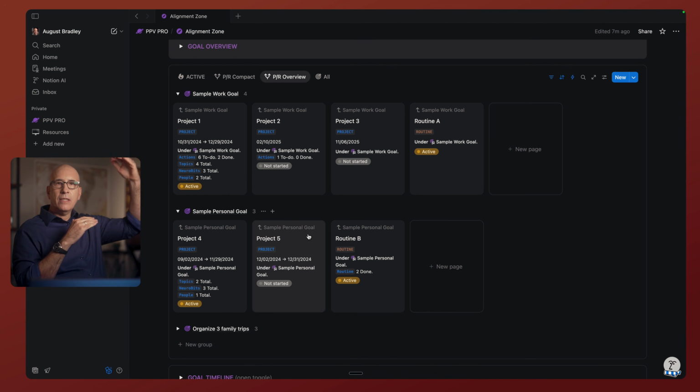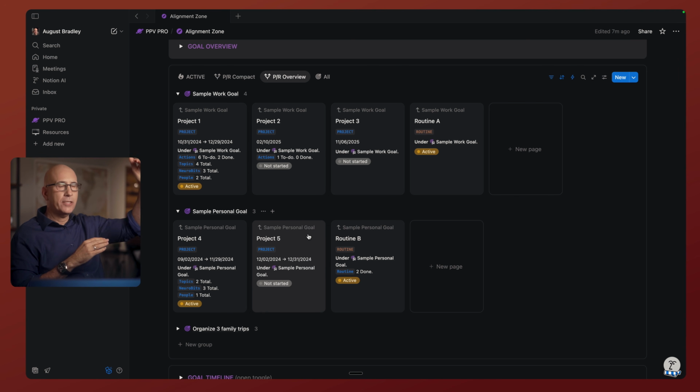And as you think about the levels, you have pillars, life aspirations, goals, projects and routines, actions. At any given level, the level up is the reason, the why you're doing that thing. So if you're looking at a goal, the life aspiration is the reason you're doing the goal. If you're looking at a life aspiration, the pillar is the reason you're doing it. At a project level, the goal is the reason you're doing the project. The level up is the why. The level down is the how.